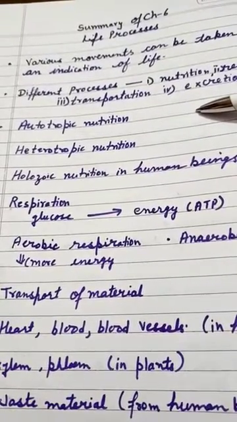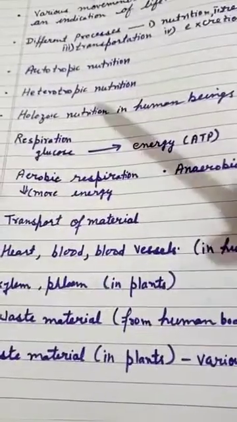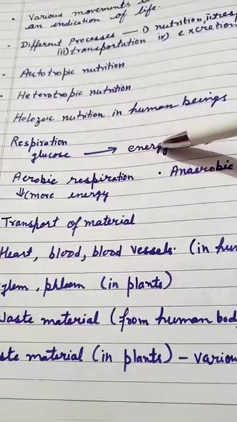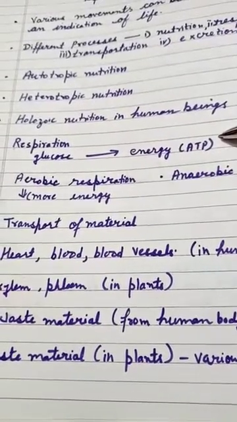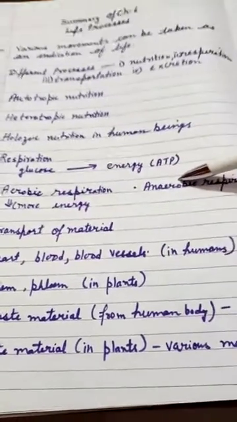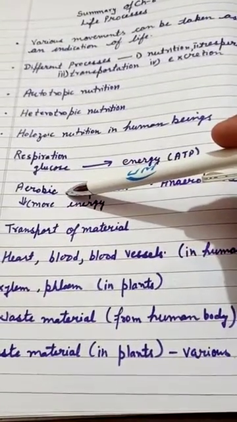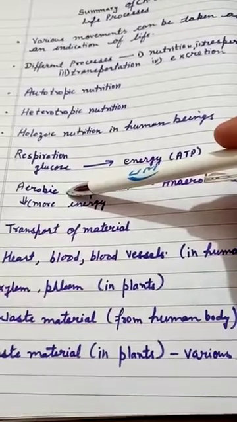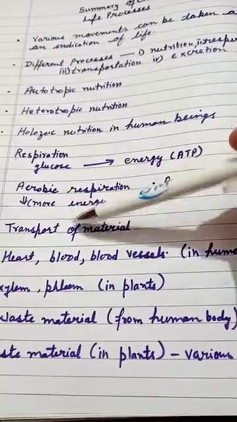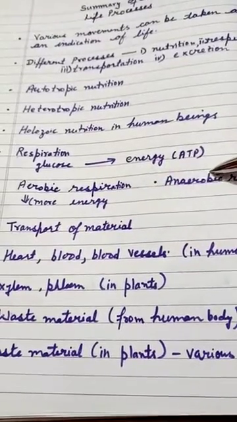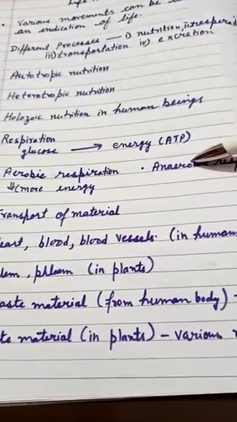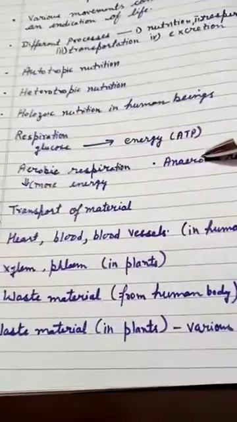From the small intestine it moves to various cells for the purpose of getting nutrients. Then next we have respiration. In respiration, glucose is broken down to give energy, and energy is stored in the form of ATP. And we have two types of respiration: aerobic respiration and anaerobic respiration. Which is required in aerobic respiration? Yes, oxygen is required for aerobic respiration, in which more energy is produced. And in anaerobic respiration, oxygen is not required and the energy released is in very small amount.